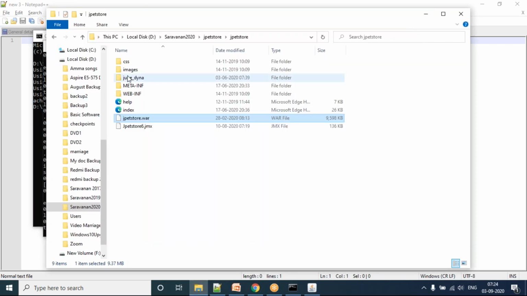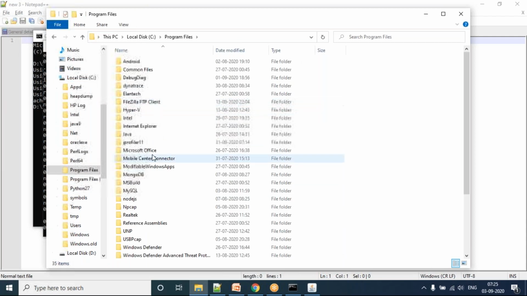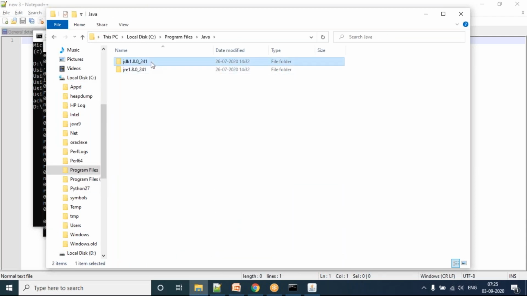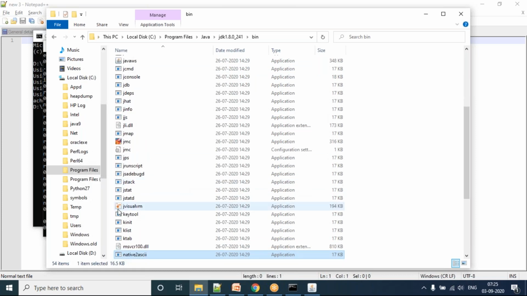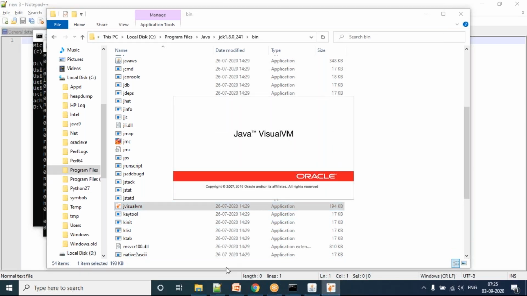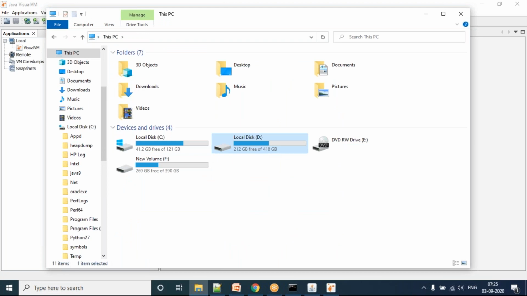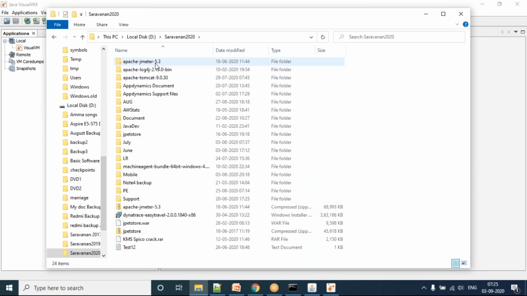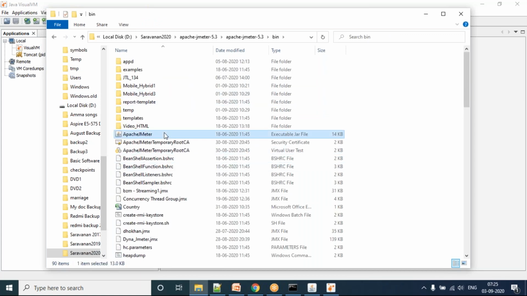In the meantime, today we are going to show only the sample. I can go to the Java JDK bin, and inside that I can go to JVisualVM. In parallel I'll start everything for our learning. I also have JMeter with me, so I am going to start the JMeter instance also.